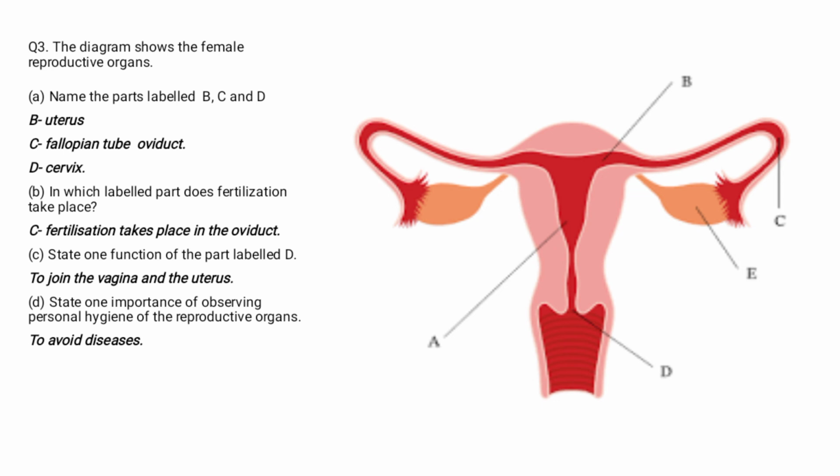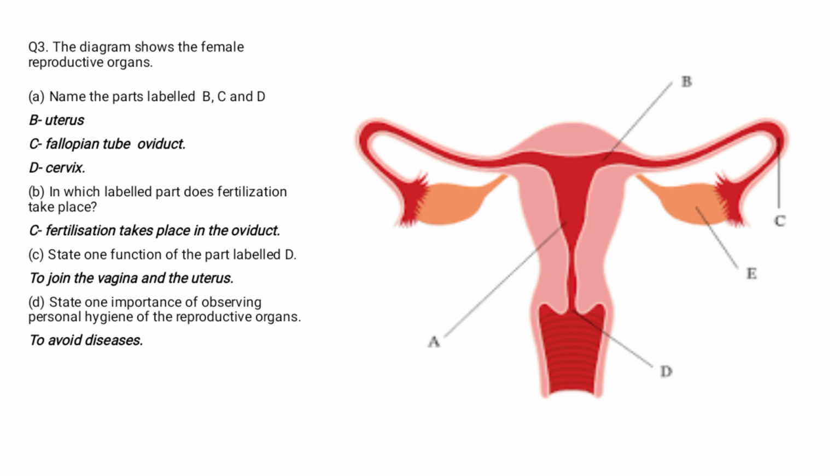Name the part labeled B. This is B. This part is B. C. This part is C. And D. So name the part labeled B, C, and D. Now B, it is the uterus, and C, the fallopian tube, also known as the oviduct. Then D, it is the cervix.